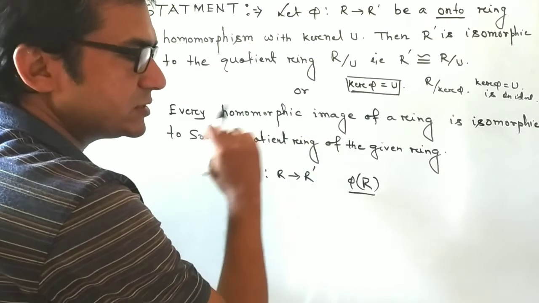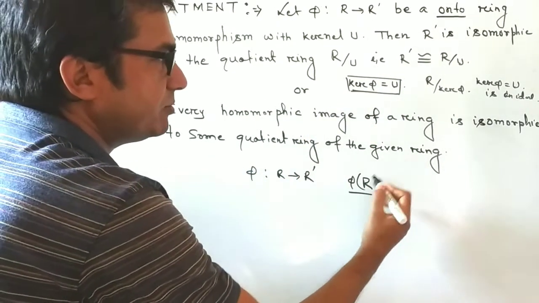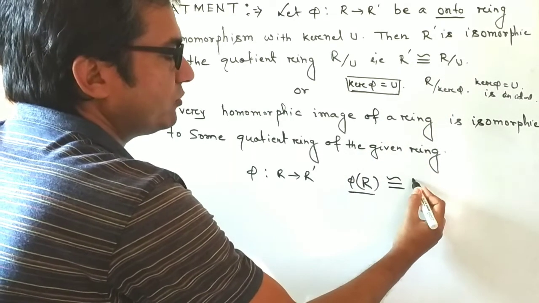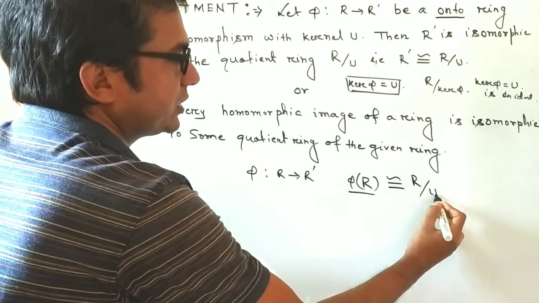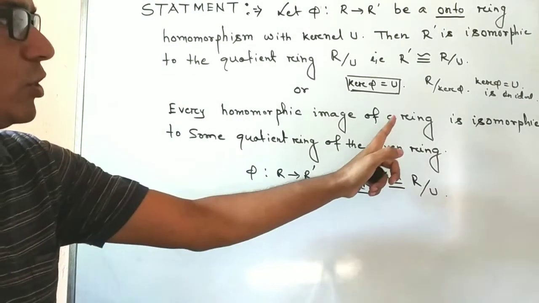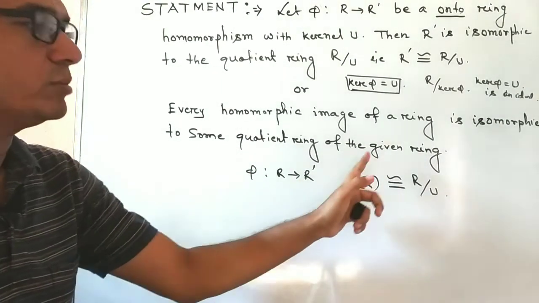In this case, the statement is phi of R is isomorphic to R by U. So every homomorphic image of a ring is isomorphic to some quotient ring of the given ring.